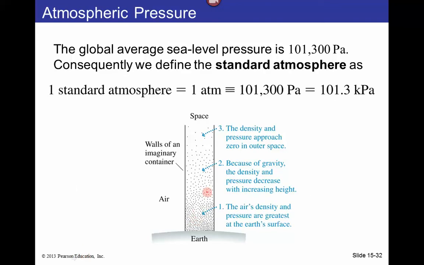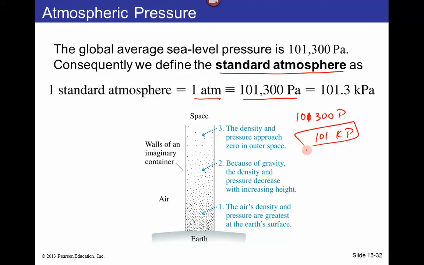So at sea level, the pressure is 101,300 Pascal. So that is the standard that we call the standard atmosphere, 1 atm, and it has this value, which I'm having trouble pronouncing, is 101,300 Pascal or 101 kilopascal. This is easier to say. So, and this is what happened.